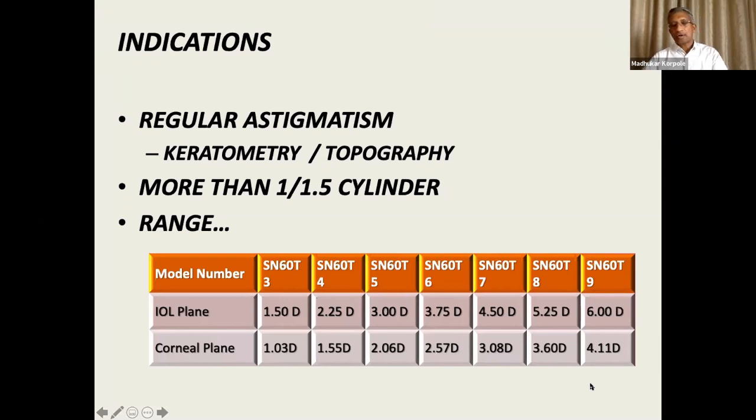These toric IOLs, now various companies are manufacturing them. A lot of Indian companies are manufacturing them. This is a typical Alcon range of lenses at the corneal plane. That is what we give as the glass power. So that plane is normally corrected. 1 to 4 is available, so up to 4 cylindrical power we can correct.